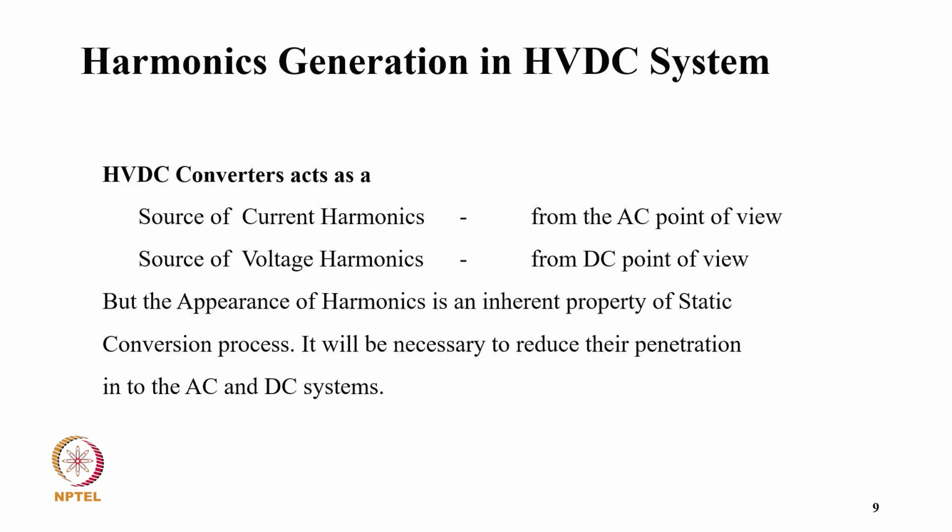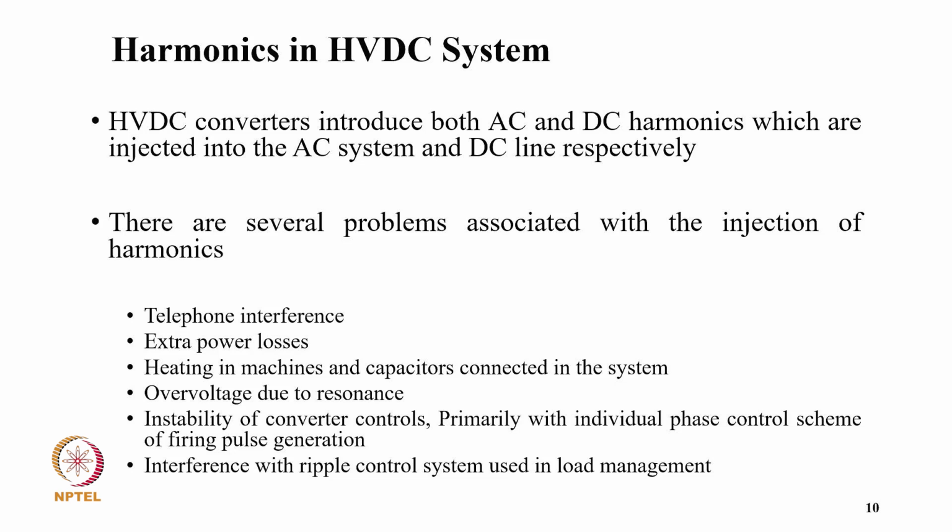The appearance of harmonics is an inherent property of the static conversion process, and it is necessary to reduce their penetration into the AC and DC systems. The HVDC converters introduce both AC and DC harmonics, which are injected into the AC system and DC line respectively. There are several problems associated with the injection of harmonics.